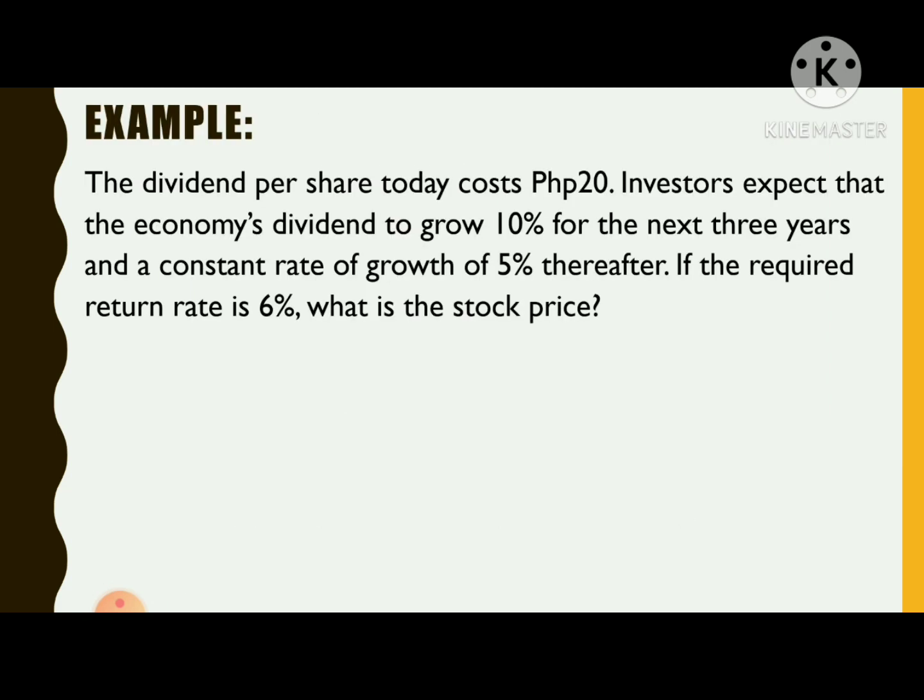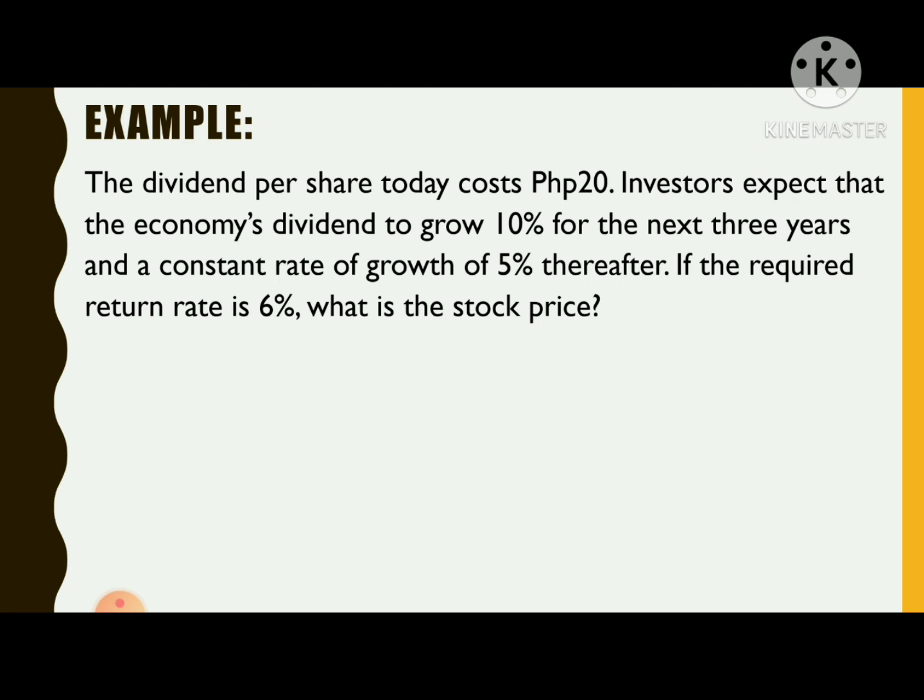For example, the dividend per share today costs 20 Philippine peso. Investors expect that the economy's dividend to grow 10% for the next 3 years and a constant rate of growth of 5% thereafter. If the required return rate is 6%, what is the stock price? So this is a non-constant growth because on the first 3 years, the dividend grows at 10%. Then after which, it will grow 5%.